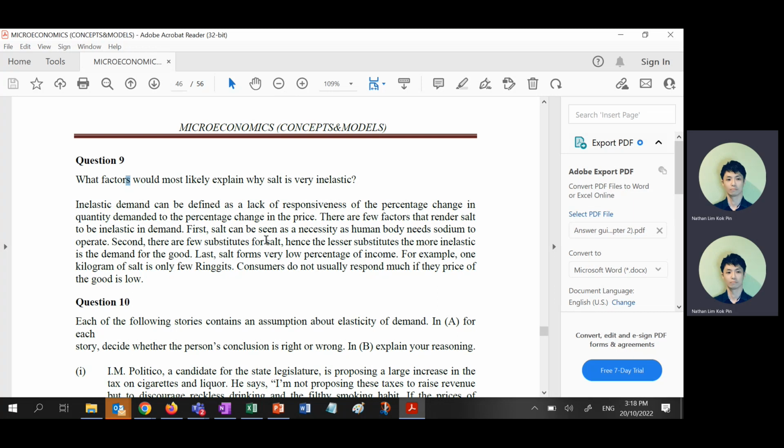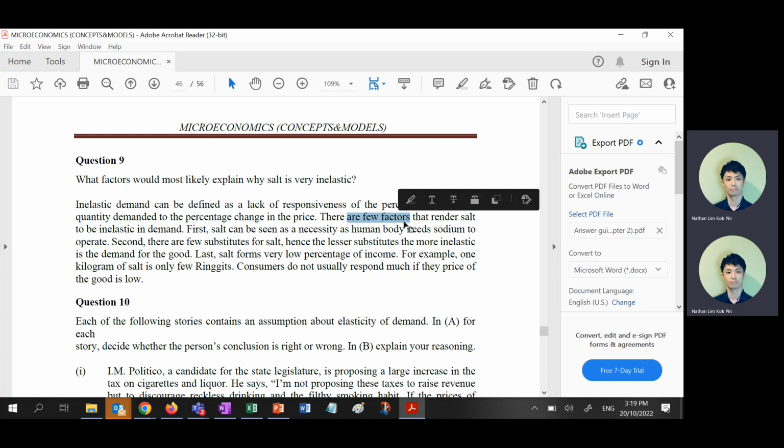Make sense? In rigors or multiple choice or whatever, just read the question properly. First thing. Second thing, not every question will ask you to explain 2, explain 3, explain 4. You have to know it's more than 1. Then you at least write 2 or 3. Maximum 3, minimum 2. So that's why I always give more than 1 factor.